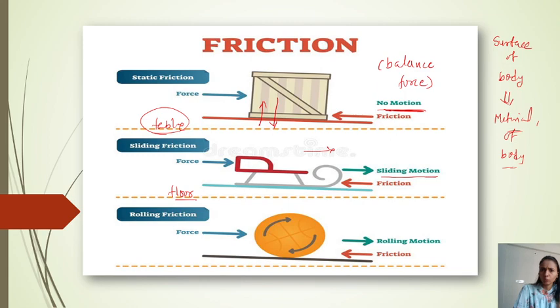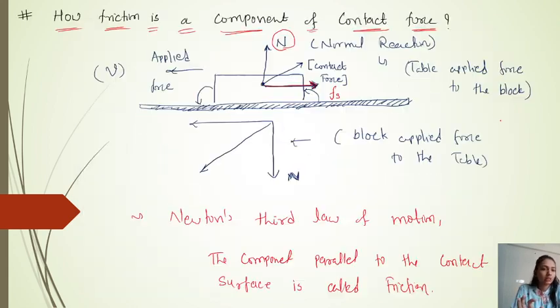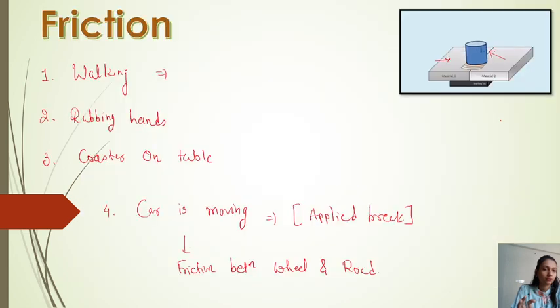How? You may have a question. Here we consider this one. Why is it light? Because the table is polished. When the table is polished, this cylinder will slide, meaning it is moving. That is why we can say it depends on the material of the body. If the material is polished, any object moves easily, so there is low friction.